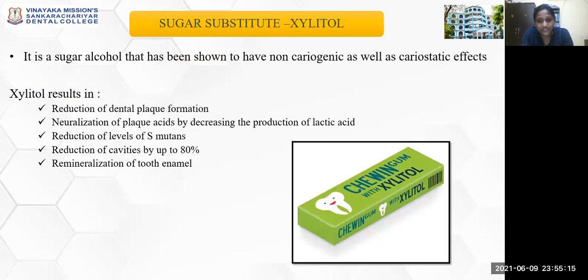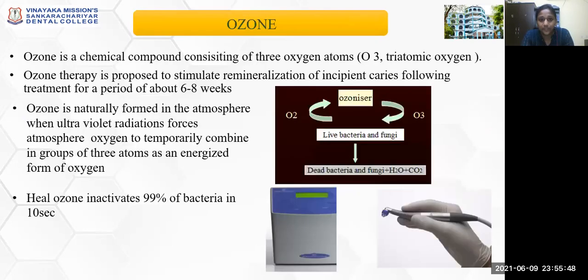And then comes your sugar substitute, that is xylitol. It is a sugar alcohol that has been shown to be non-cariogenic, as well as to give a good result in preventing dental caries. It is available in chewing gums or in mouthwashes. Xylitol results in reduction of dental plaque formation and neutralization of plaque acids by decreasing the production of lactic acid. It reduces the levels of Streptococcus mutans, reduces cavities by up to 80%, and promotes remineralization of tooth enamel.